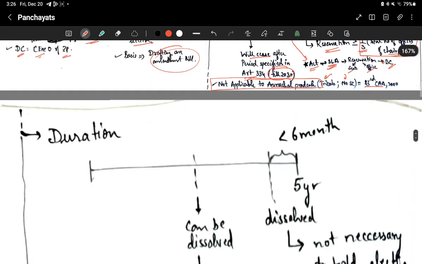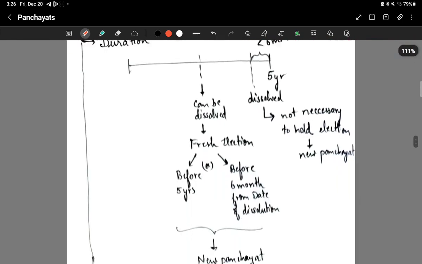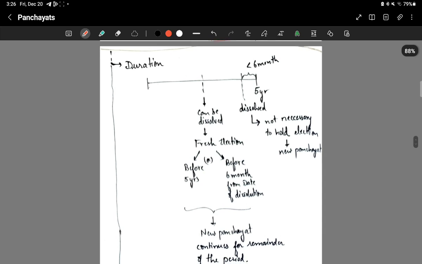Okay. Then duration. The Panchayati Raj institutions' duration is typically 5 years. But it can be dissolved before 5 years. If it gets dissolved, fresh elections have to be conducted within 6 months from the date of dissolution.